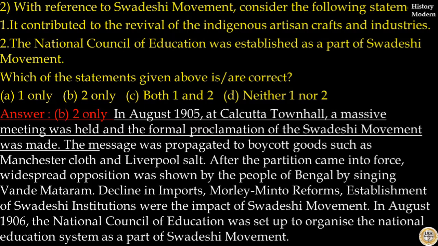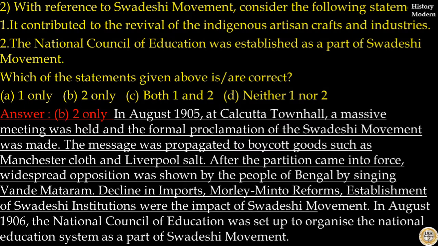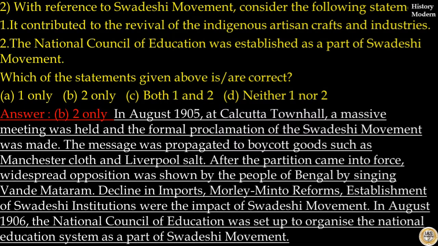In August 1905, at Calcutta Town Hall, a massive meeting was held and the formal proclamation of the Swadeshi movement was made. The message was propagated to boycott goods such as Manchester cloth and Liverpool salt. After the partition came into force, widespread opposition was shown by the people of Bengal by singing Vande Mataram. Decline in imports, Morley-Minto reforms, and establishment of Swadeshi institutions were the impact of the Swadeshi movement. In August 1906, the National Council of Education was set up to organize the national education system as a part of the Swadeshi movement. So, the answer to this question is option B.